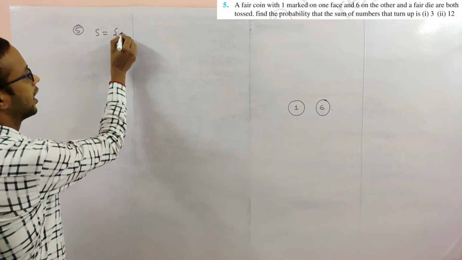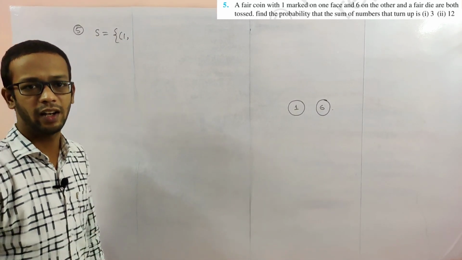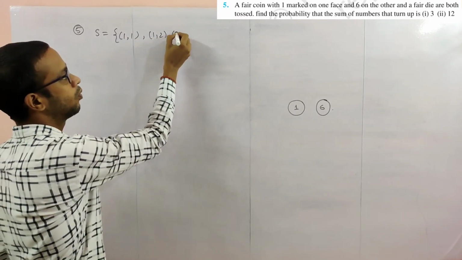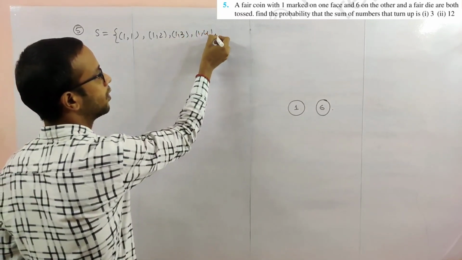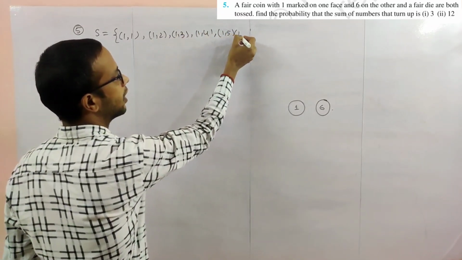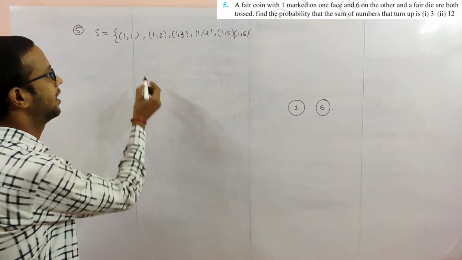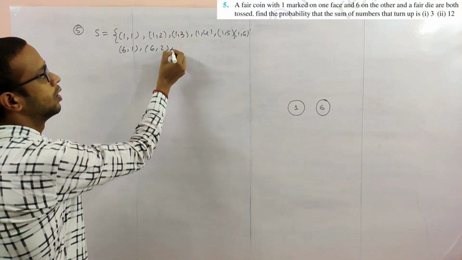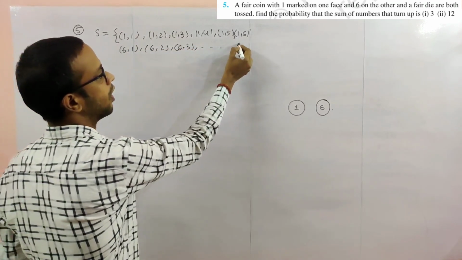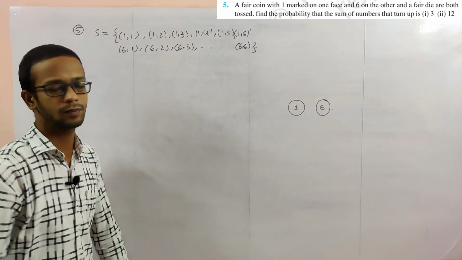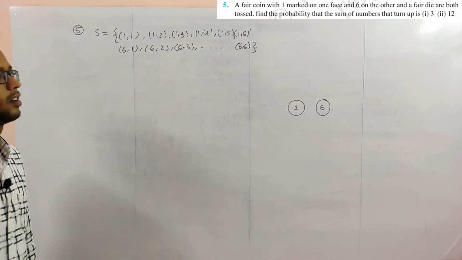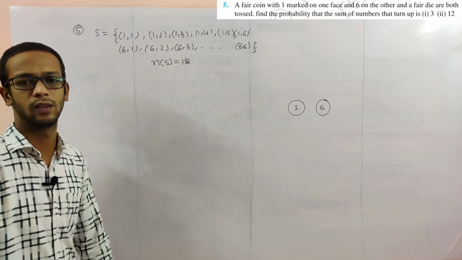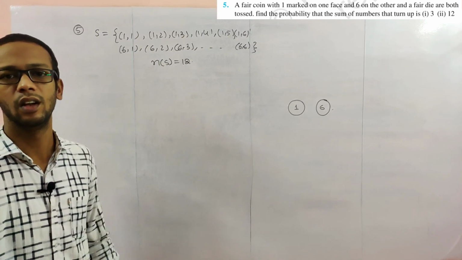If we get head, then rolling a die gives 6 outcomes: (1,1), (1,2), (1,3), (1,4), (1,5) and (1,6). Or if we get tail, which means 6: (6,1), (6,2), (6,3), and so on up to (6,6). So this is the sample space. The number of elements in the sample space is 12.